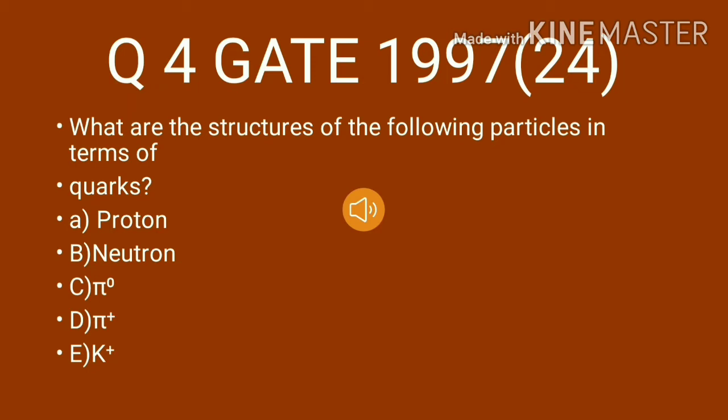Question number 4 is asked from GATE 1997. What are the structures of the following particles in terms of quarks? A. Proton, B. Neutron, C. Pi meson or pi naught, D. Pi plus, E. K plus. That's all.